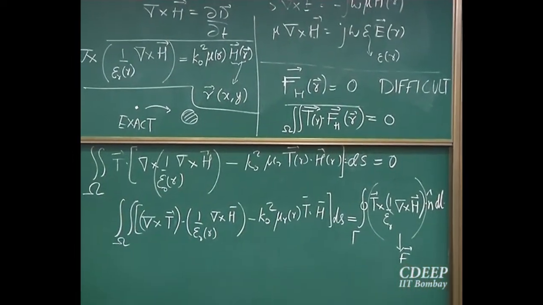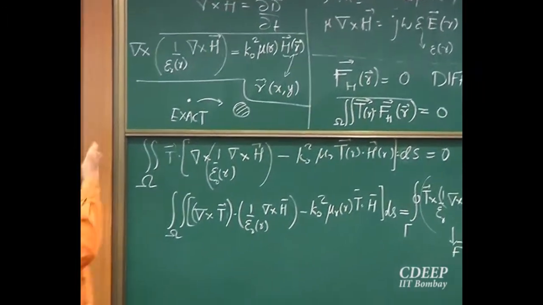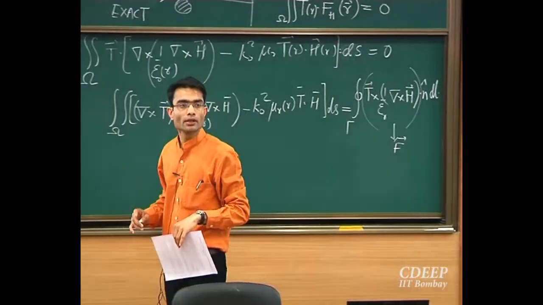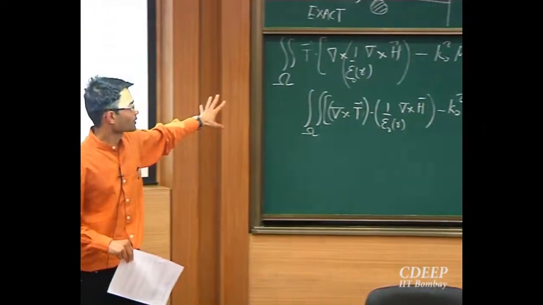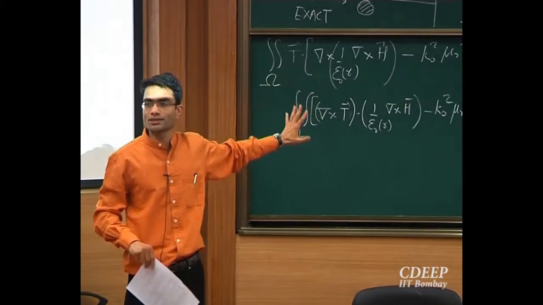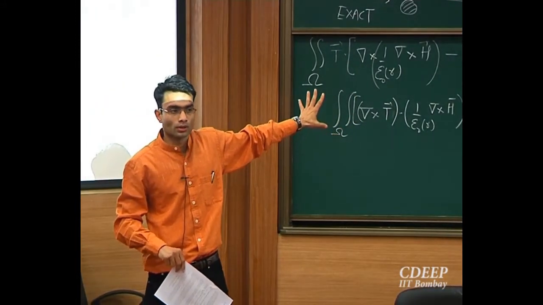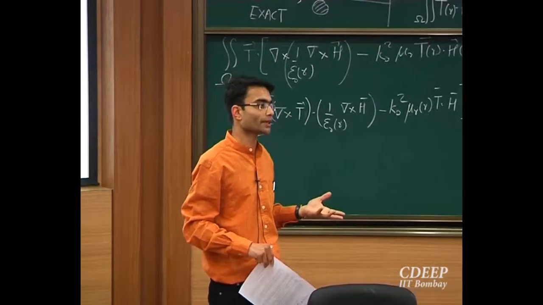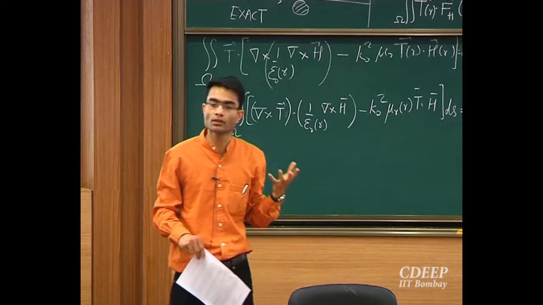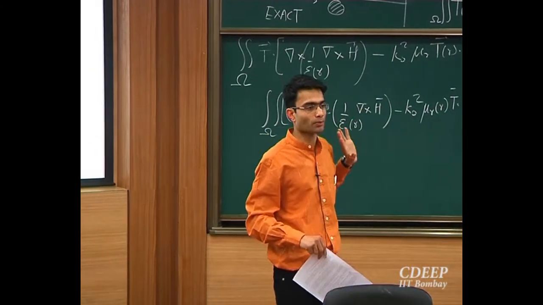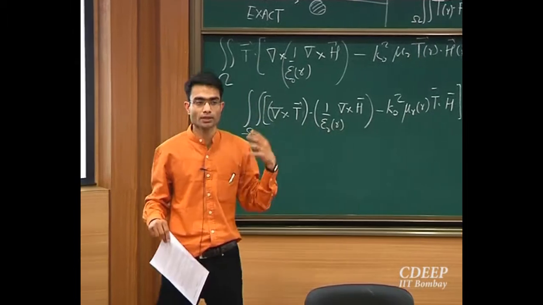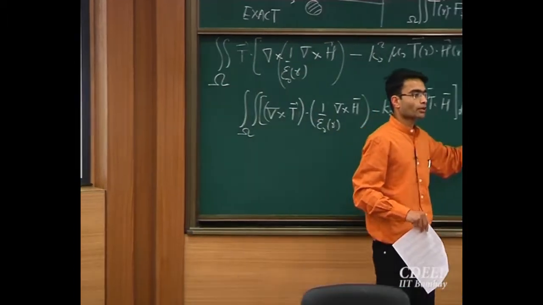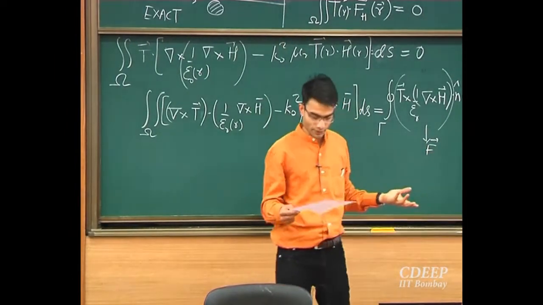Right? Okay, so we have made a few more steps. We have used up Maxwell's equations. We have used up our vector calculus. I don't think we need much more than that. Now, it looks a little bit more expanded, but is this usable still? And the answer to that is going to be a big no, because no problem in electromagnetics can be solved unless I specify a boundary condition. So far I have not spoken about boundary condition, right? So let's say the unknown of interest over here is the magnetic field. It's appearing on the left hand side, it's appearing on the right hand side, there's no way out right now, right?